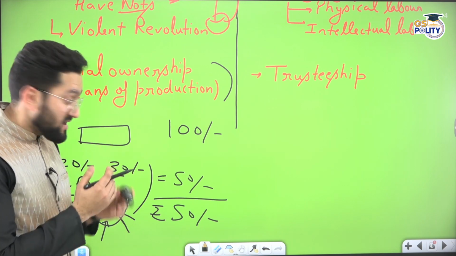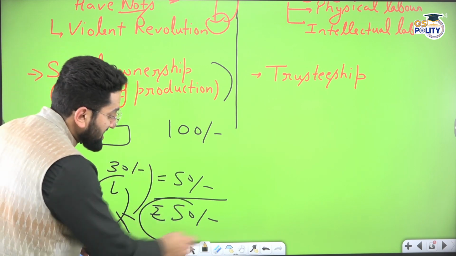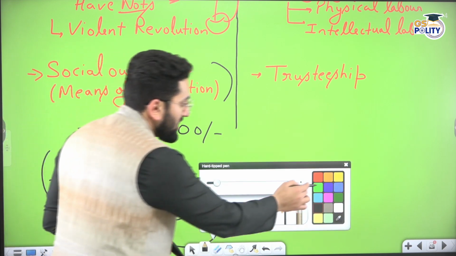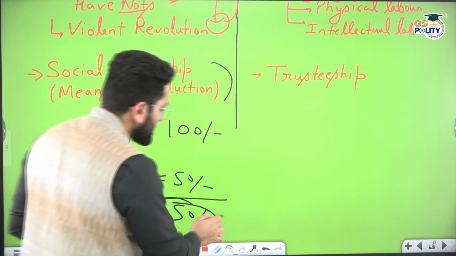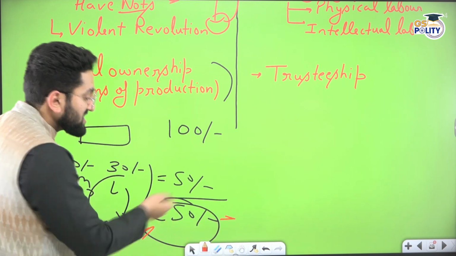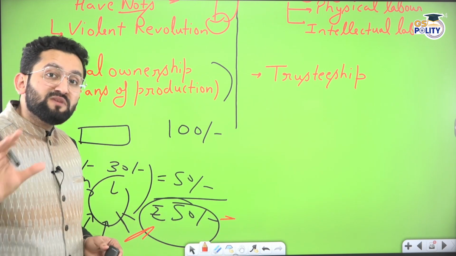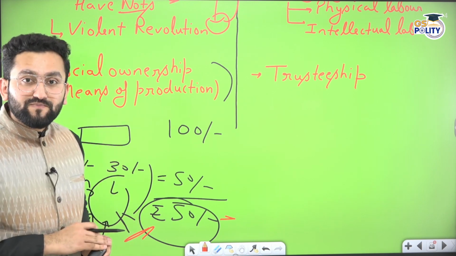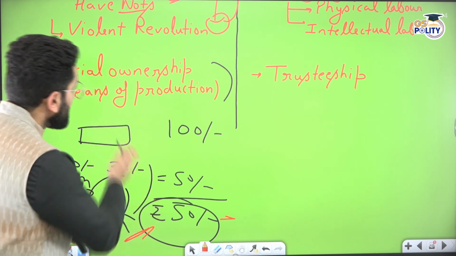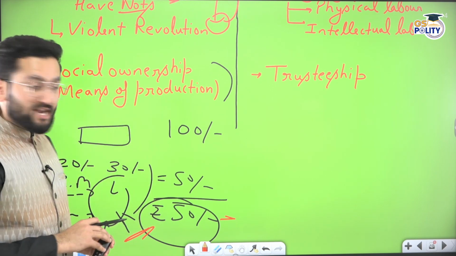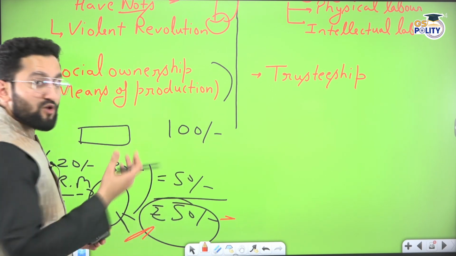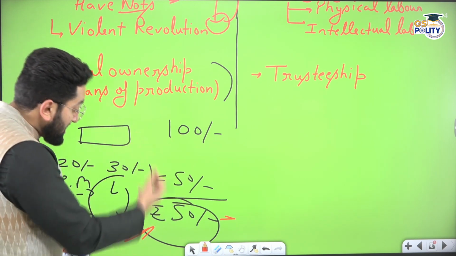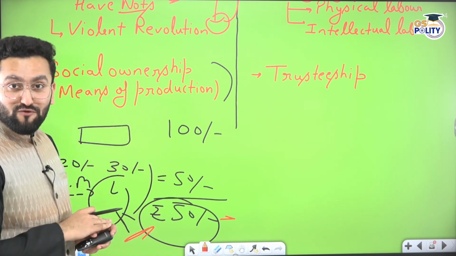This is a natural fact. But this is a fabricated arrangement. This is a social construction. We have created this, that profit will be with only that person who has invested in this factory. So that is why he favored social ownership. It means when it comes to this profit, even these laborers should have ownership of this profit.